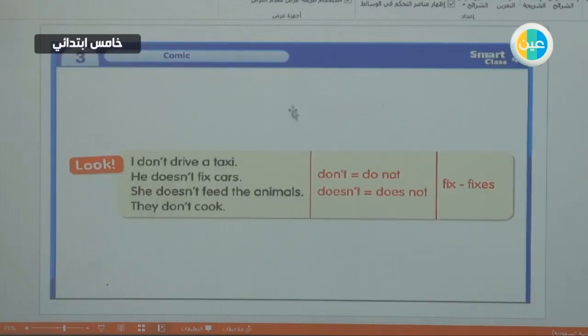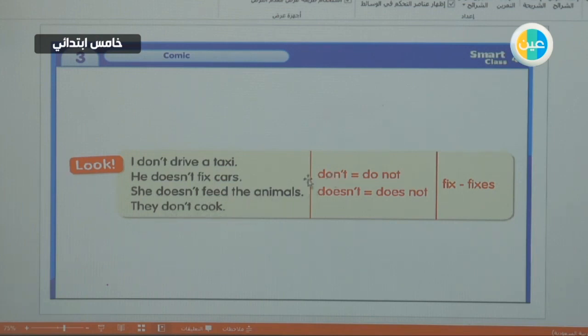It's also about the present simple, but how we use it in negatives. And of course we will use not. I don't drive. He doesn't fix cars. She doesn't feed the animals. They don't cook.